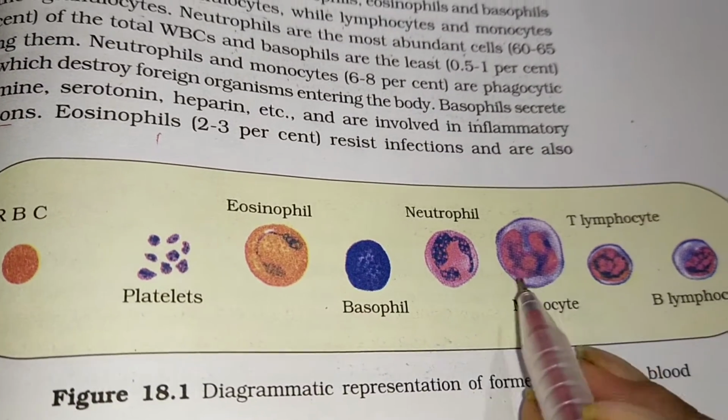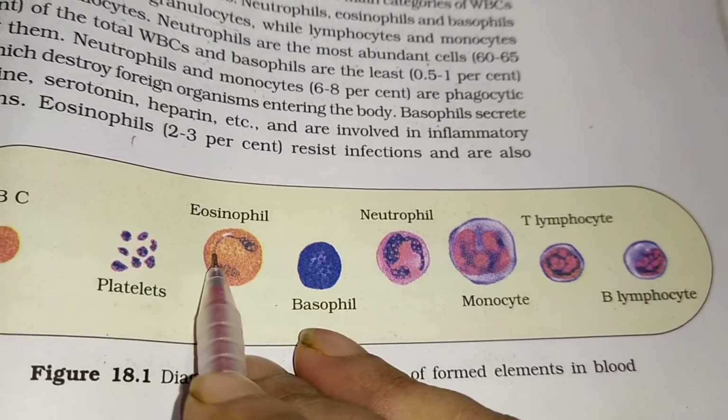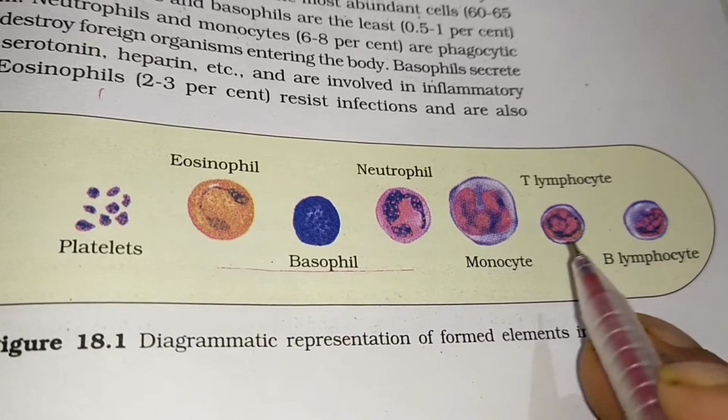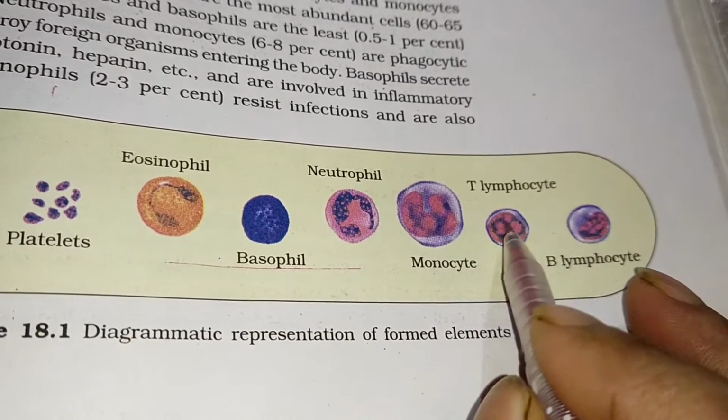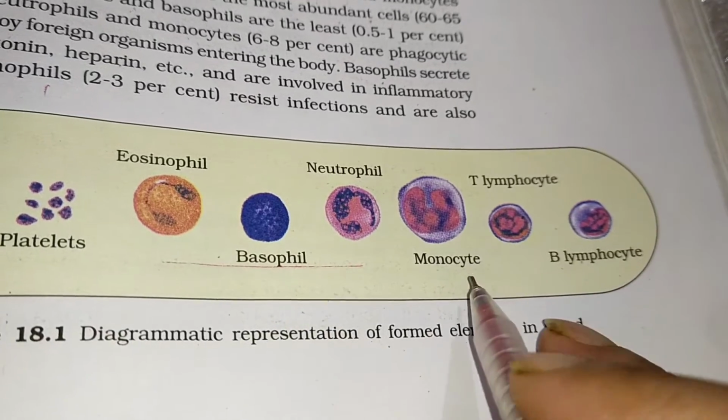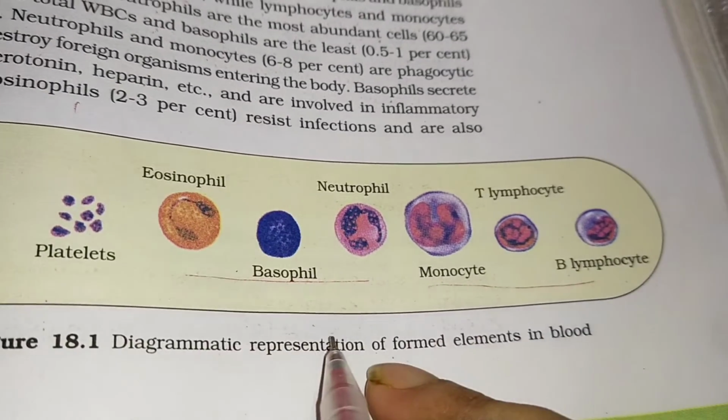This is neutrophil, this one is the eosinophil, this one is the basophil. These three come under which category? Granulocytes. Monocyte and lymphocyte are the agranulocytes. Lymphocytes are of two types, T lymphocyte and B lymphocyte. We'll discuss that also.